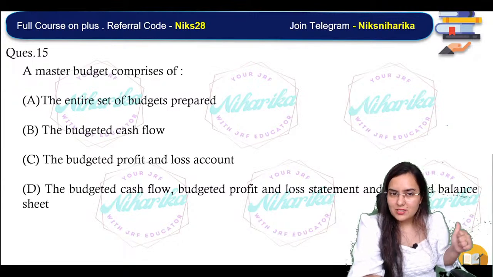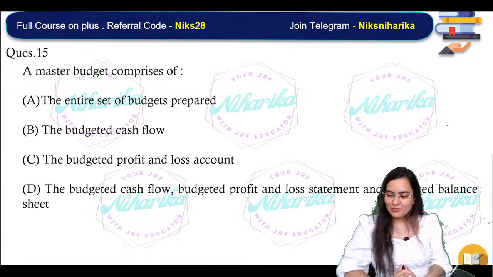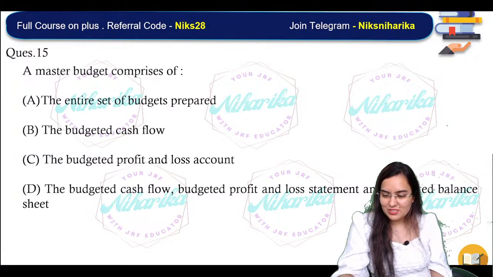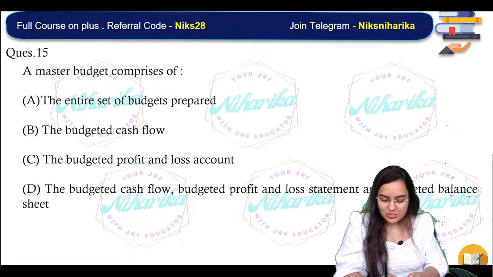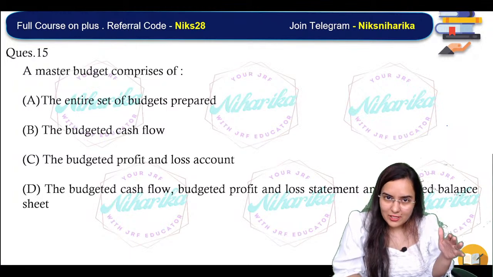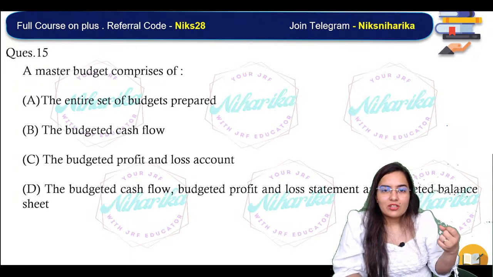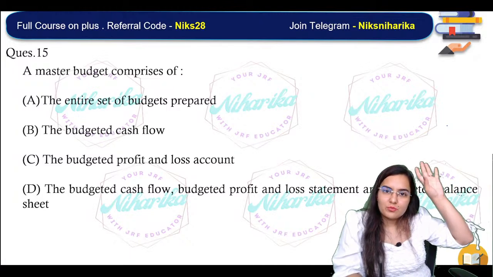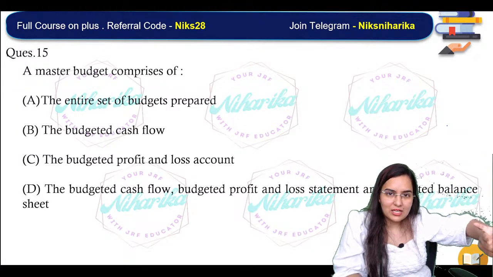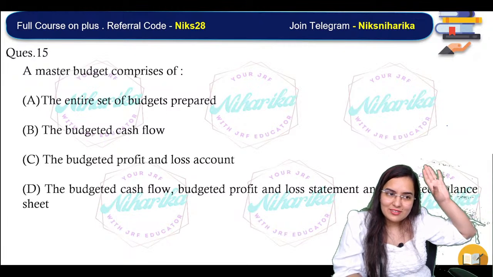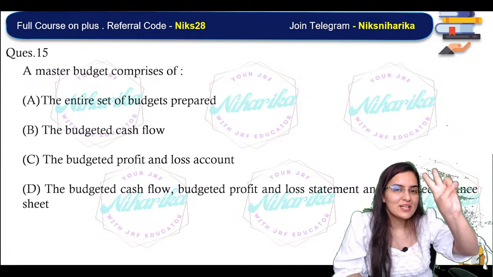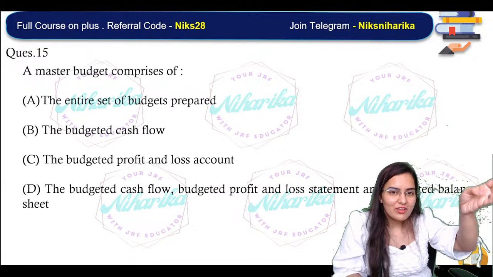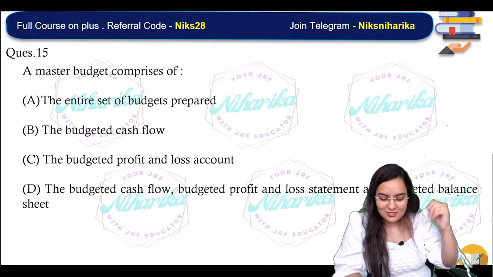Next, a master budget comprises of. Now you might say this question is very easy. Yes, matching standard with actual, that is comparing the standard with actual. But what things do we consider in the standard cost so that we can compare it with actual? We take the material, labor. I hope you remember we calculate the material variance, labor variance, variable overhead, fixed overhead, all these variances.